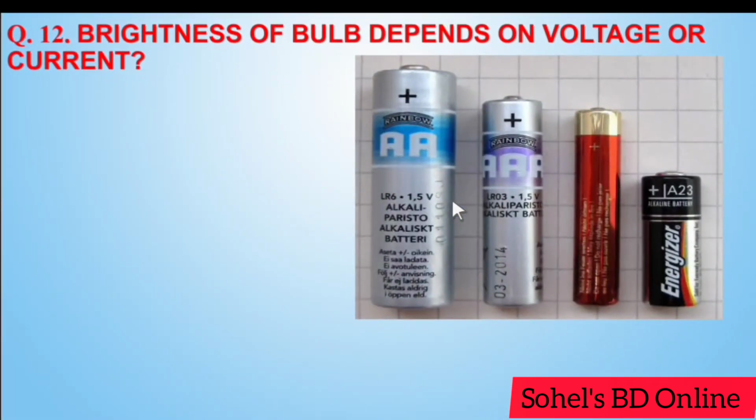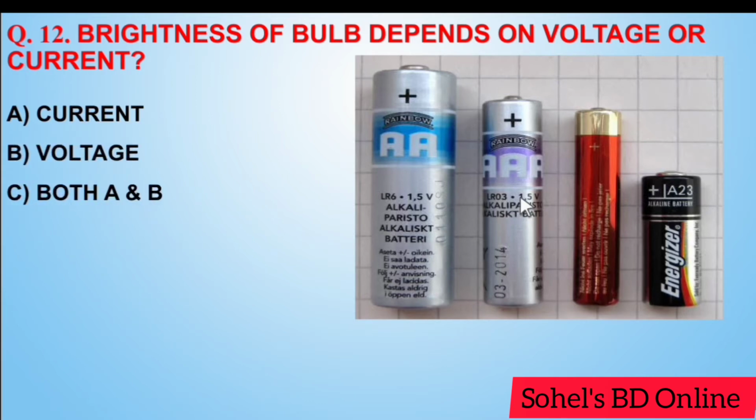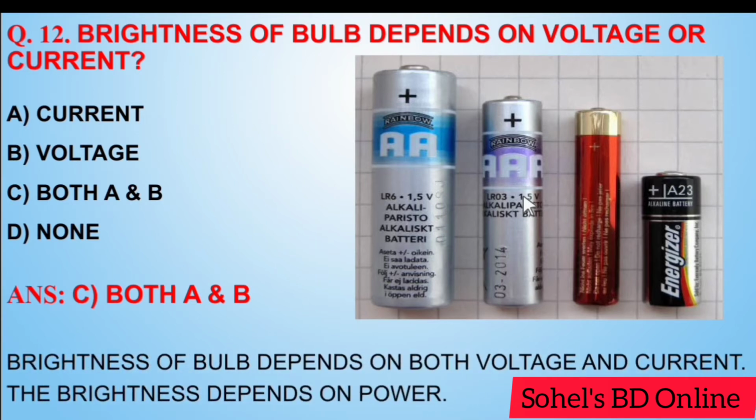Next, brightness of a bulb depends on voltage or current. Current, voltage, both A and B, none. Answer C. Both A and B. Brightness of a bulb depends on both voltage and current. The brightness depends on power.